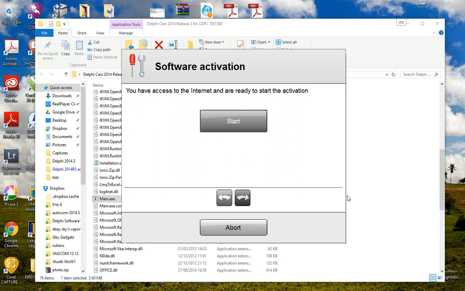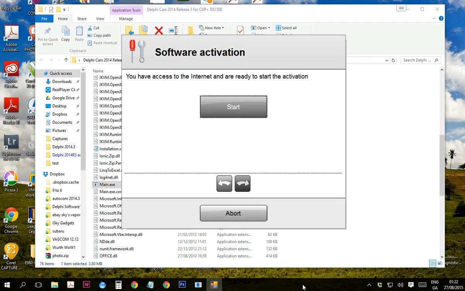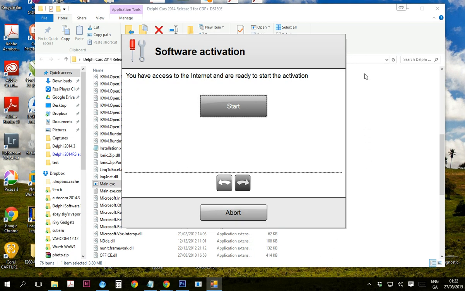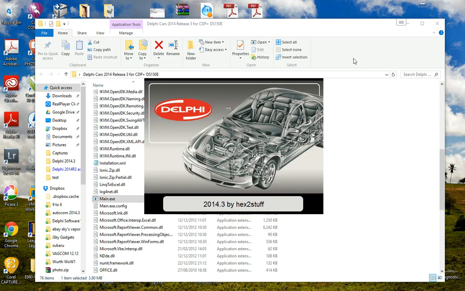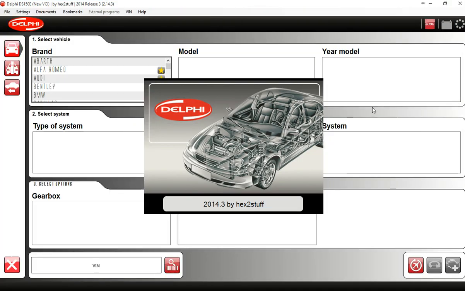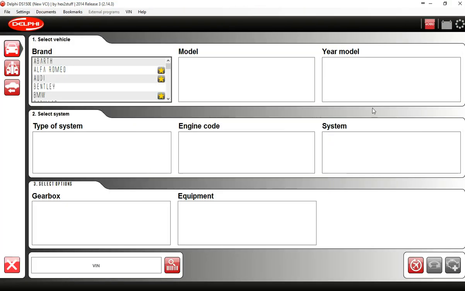And I'm installing on Windows 10, so Delphi software is compatible with Windows 10. Okay, now you have this Delphi software activated.